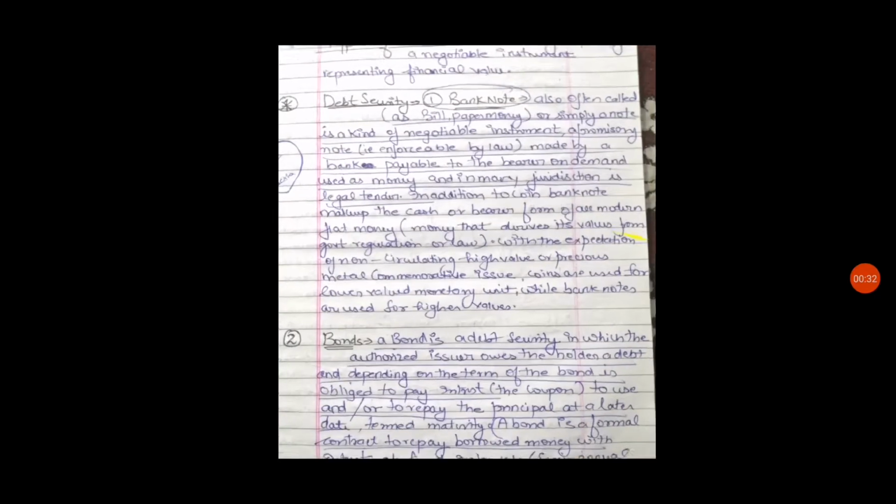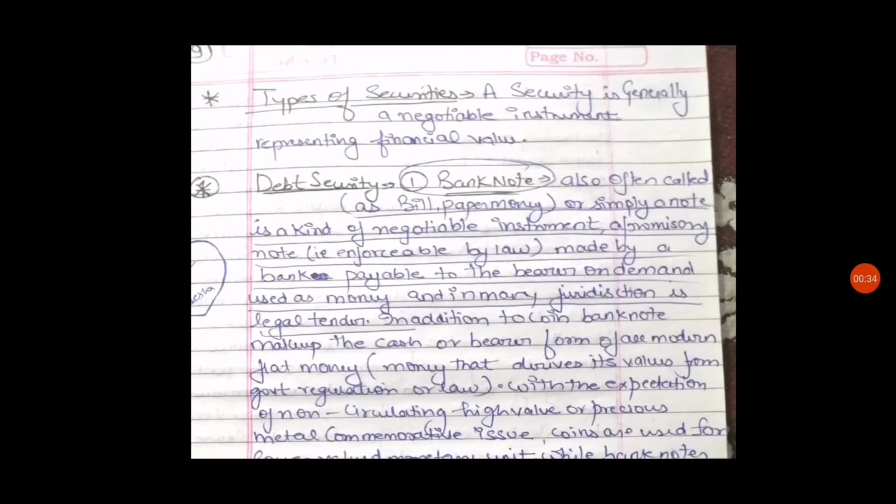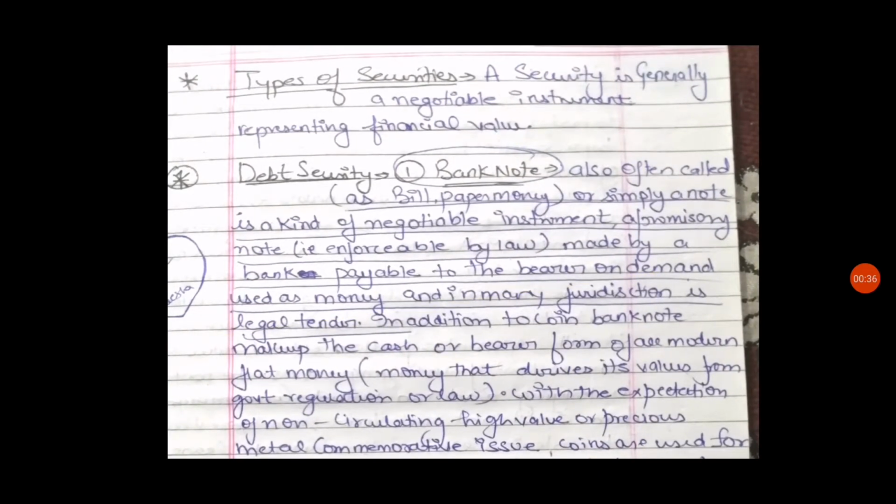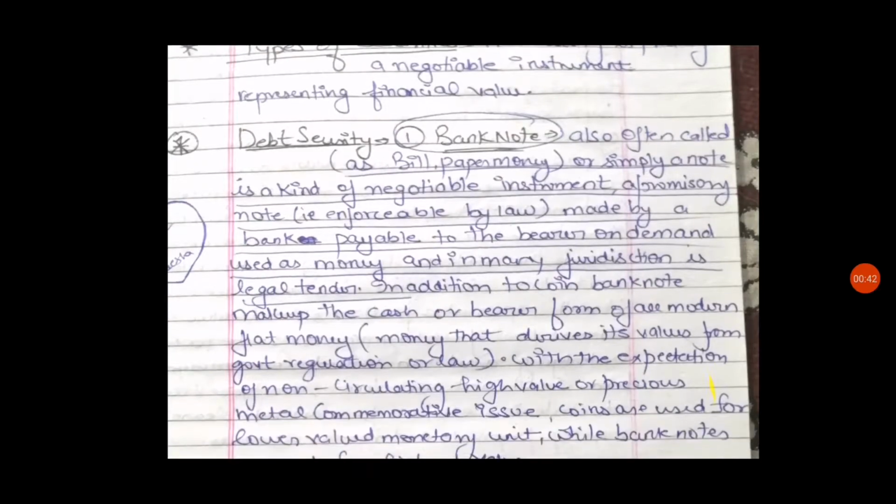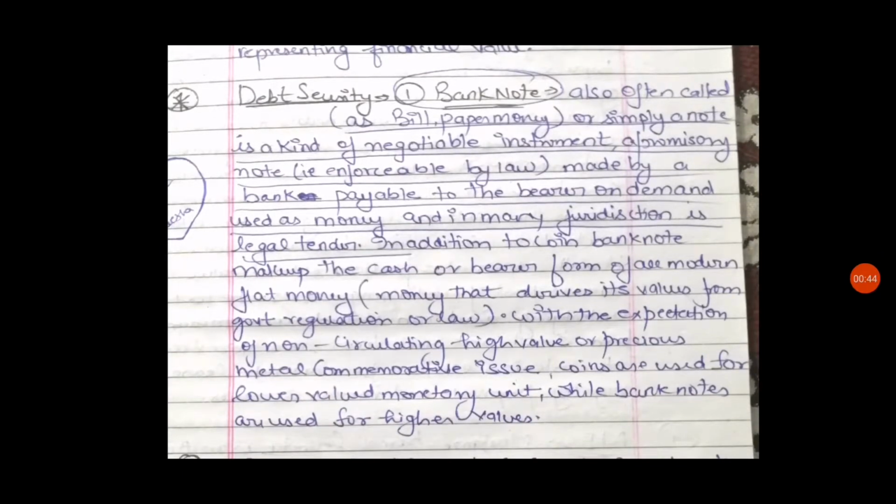तो आज के टॉपिक में हम आपको बताएंगे व्हाट आर द डिफरेंट टाइप्स ऑफ सिक्योरिटी। सो लेट्स स्टार्ट। A security is generally a negotiable instrument representing financial value. So let's talk about the debt security. Under debt security, first one is banknote. They are also often called as bill, paper money or simply a note.